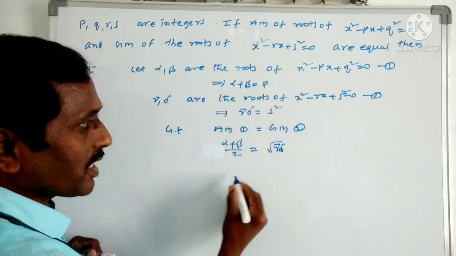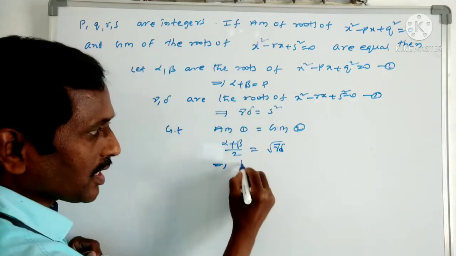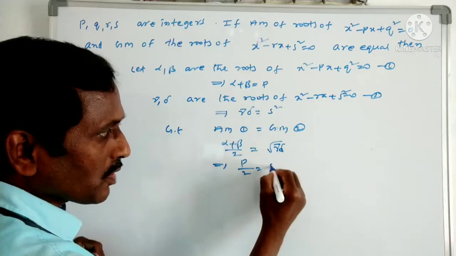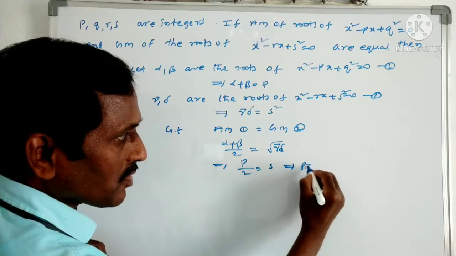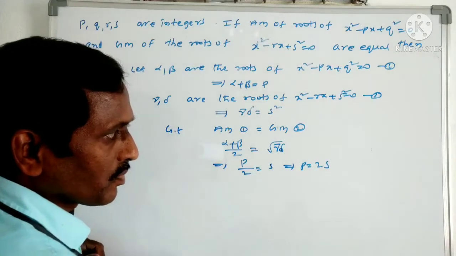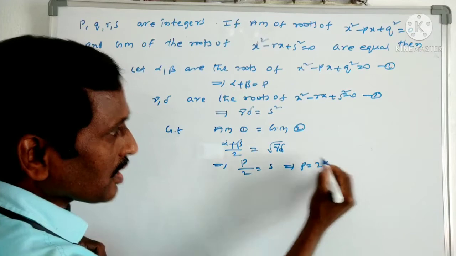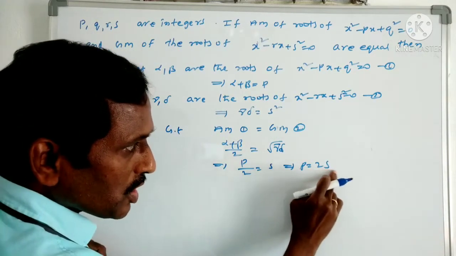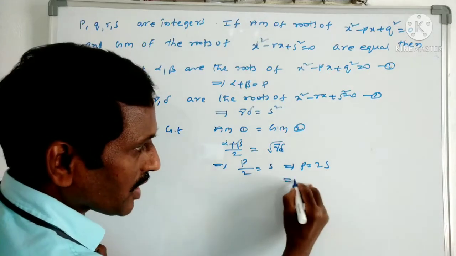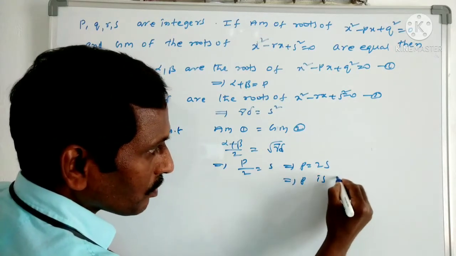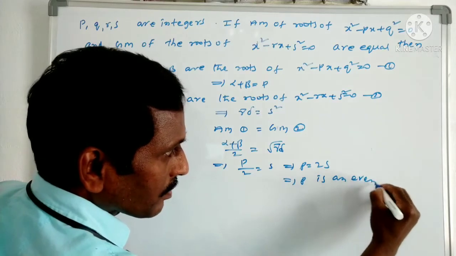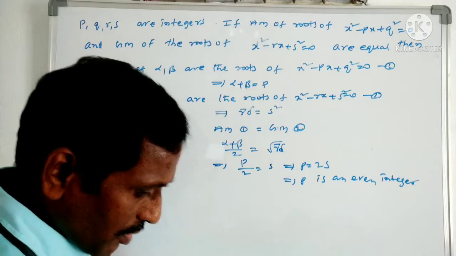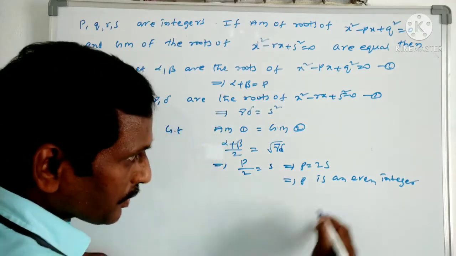Substitute the values in this. This implies alpha plus beta is p, so p by 2 equals root gamma delta, which is root over s square, which becomes s only. From this, p equals 2s. Since p, q, r, s are integers, p equals 2 into an integer, nothing but an even integer. So we can say p is an even integer. So, what is the option given? Even integer is the option, the third option.